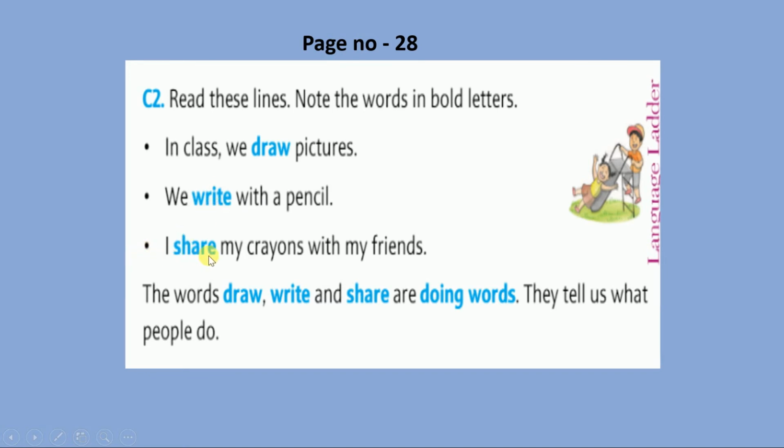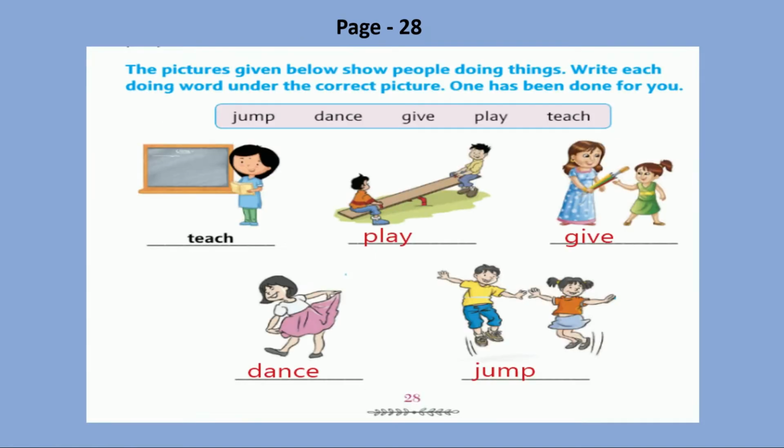I share my crayons with my friends. Here, the word share is given in bold letters. The words draw, write, and share are all showing action. So, draw, write, and share are the doing words. They tell us what people do. Okay.